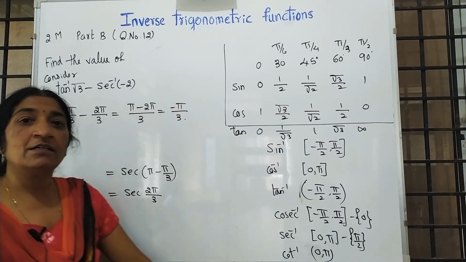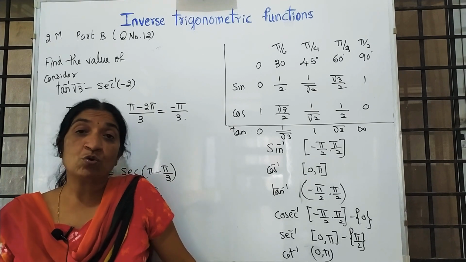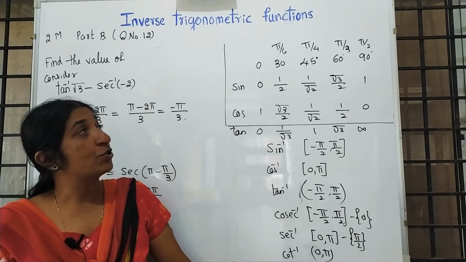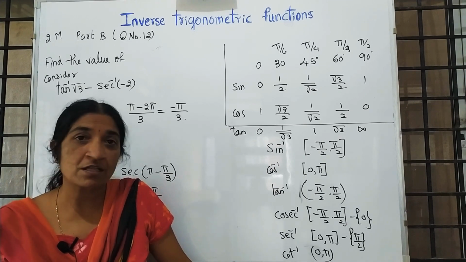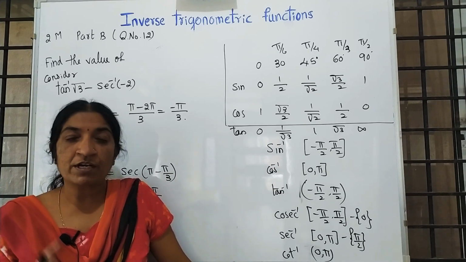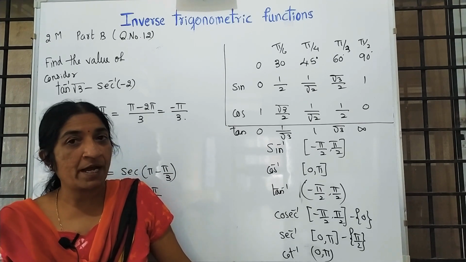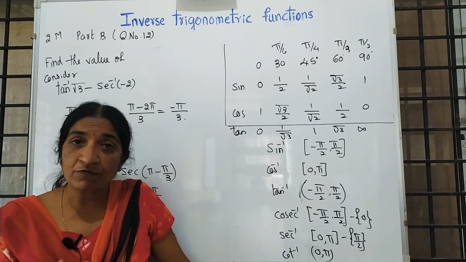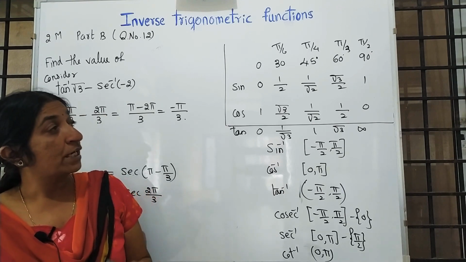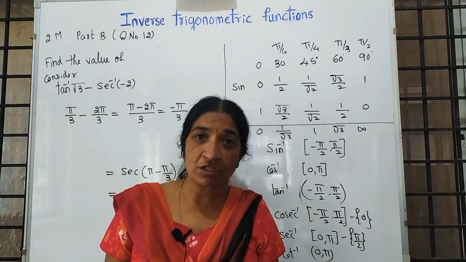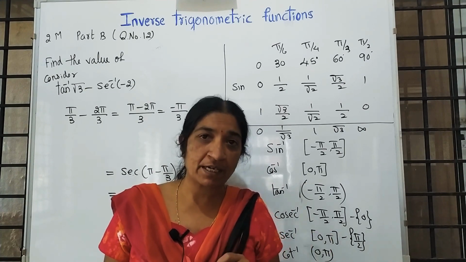So these are the expected questions for 2 marks in part B for question number 12. The weightage of inverse trigonometric functions is only 3 marks. One question is in part A for 2 marks, second question in part B, 12th question, for 2 marks. So in the next class, like this, I am continuing with the chapter wise discussion, the weightage and the expected questions.